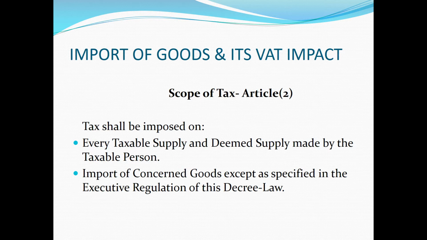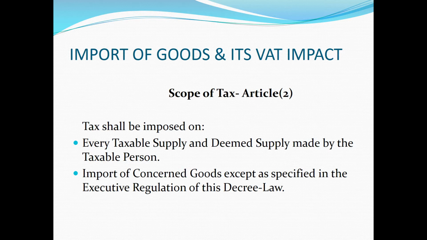Now let's see what those exceptions to the import are. In the following cases, goods are not treated as imported for the purpose of VAT laws. First, in cases where goods are under customs duty suspension arrangements in accordance with GCC Common Customs Law. Those are the following cases.